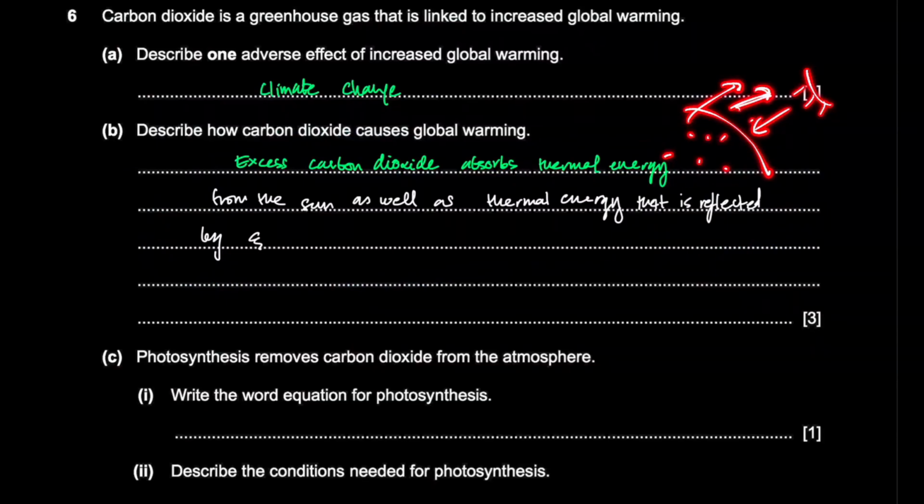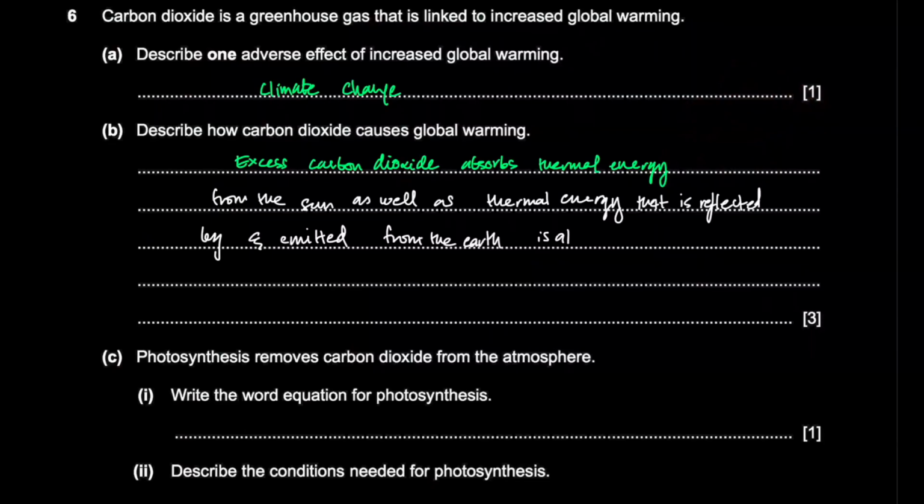Now it doesn't go back into space because the carbon dioxide in the atmosphere absorbs it, which means that the atmosphere heats up. So the carbon dioxide absorbs thermal energy from the sun as well as thermal energy that is reflected by and emitted from the earth.